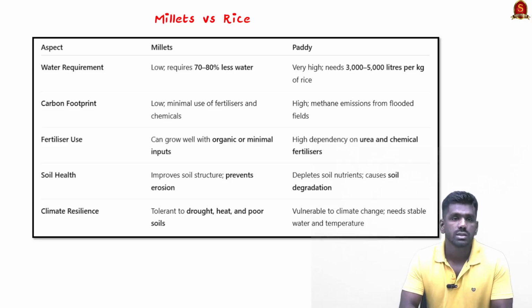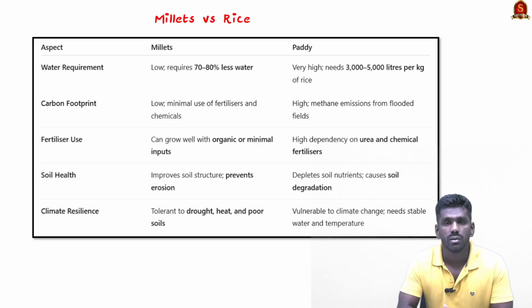And now look at this comparison table between millets and paddy. See, there is an overproduction of paddy in India, and this table proves why millet cultivation is better than paddy cultivation. In terms of water requirement, millet requires very little water. It requires 70 to 80% less water compared to paddy cultivation.